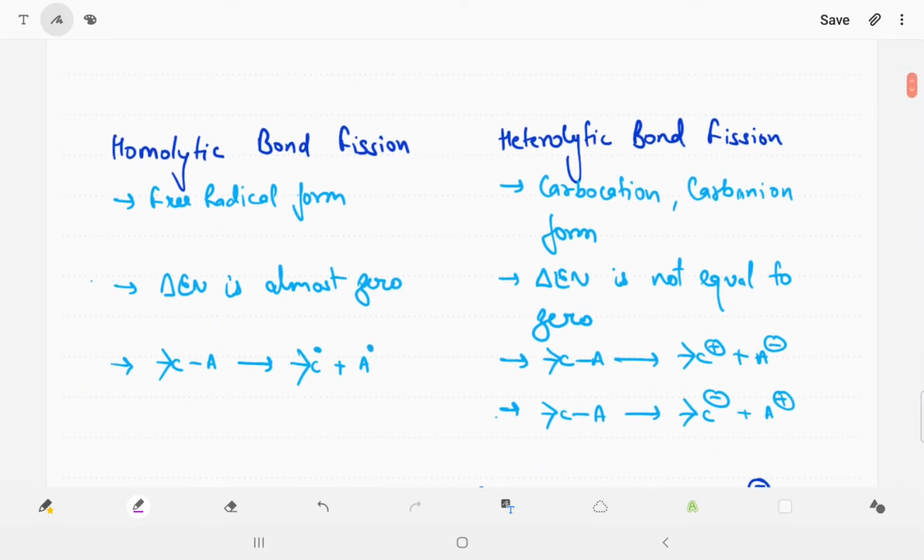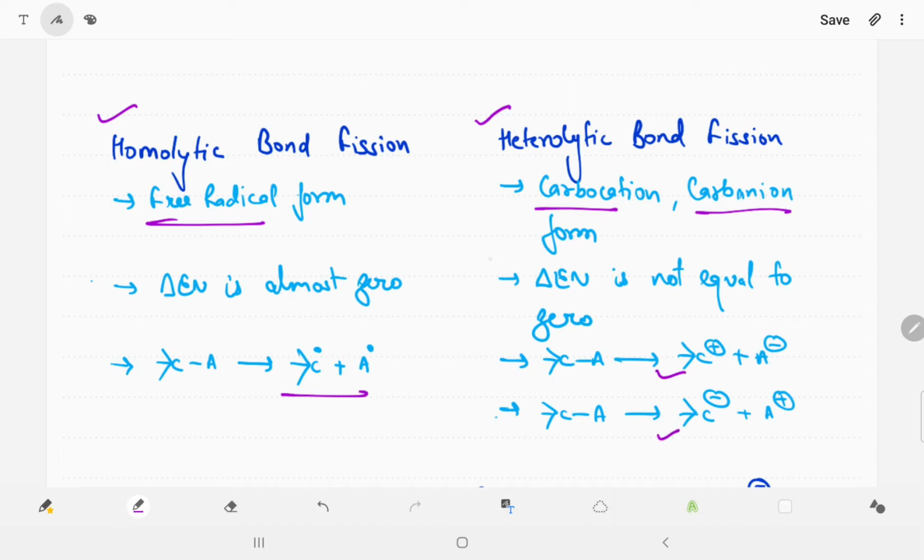Bond fission is homolytic and heterolytic. Whenever there is homolytic bond fission, a carbon free radical will be formed, and whenever there is heterolytic bond fission, they form a carbocation and a carbanion.